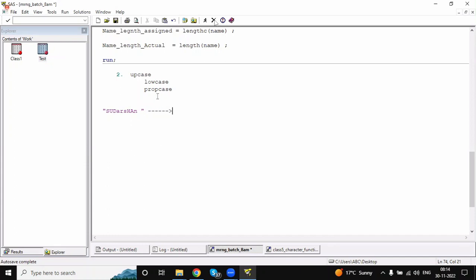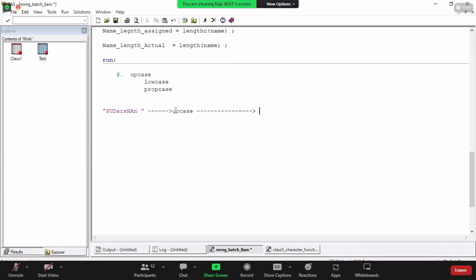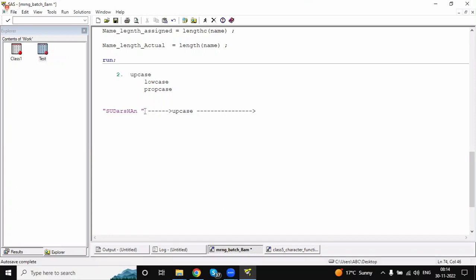If I apply the uppercase function, what will it do? It will convert everything into capital letters.